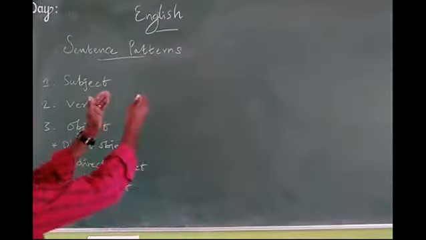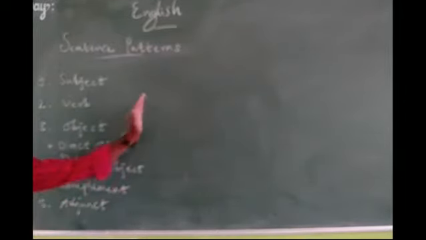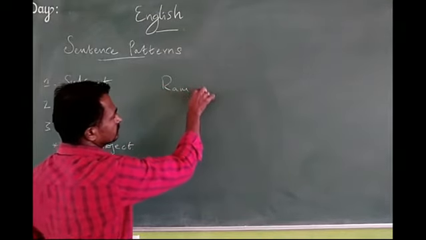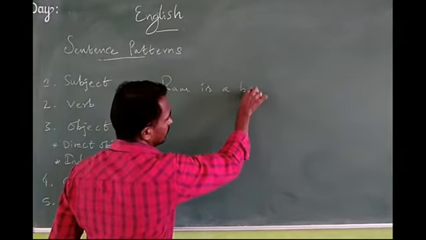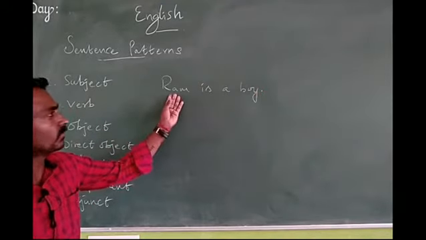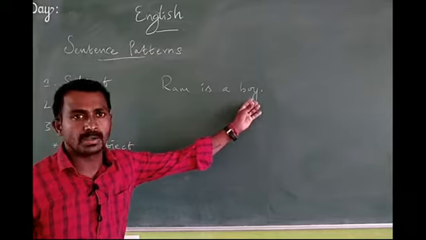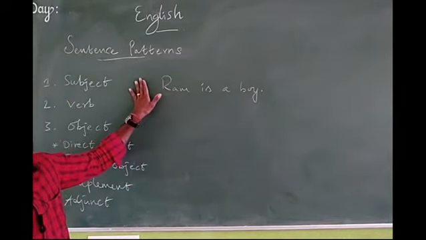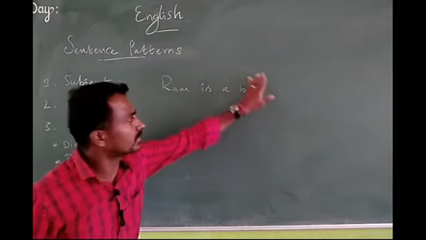A group of words which makes the complete sense of the sentence. For example, Ram is a boy. Here, a group of words: Ram is a word, is the word, a and boy. The group of words which makes complete meaning, so here it is called a sentence.